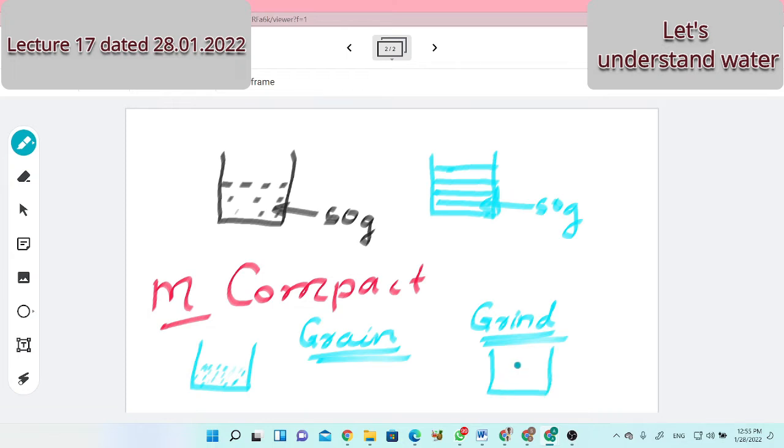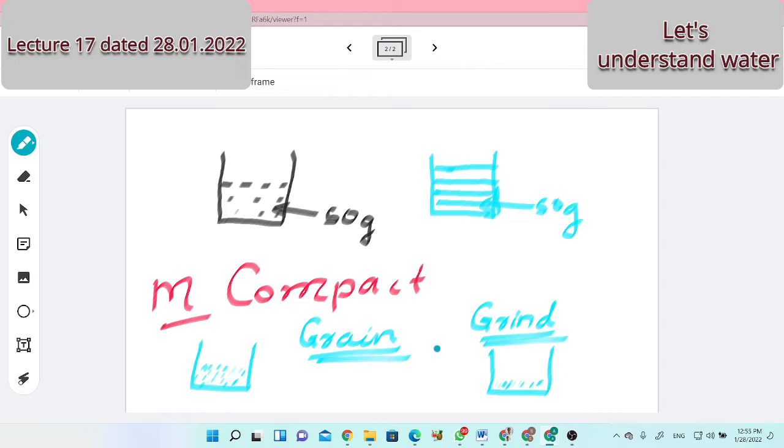Increase. Here particles were there, no large particles. They will occupy some volume. After grinding, after getting flour, will that volume increase or decrease? Decrease. Don't go on my questioning. It's a practical observation. At least you should observe it properly.